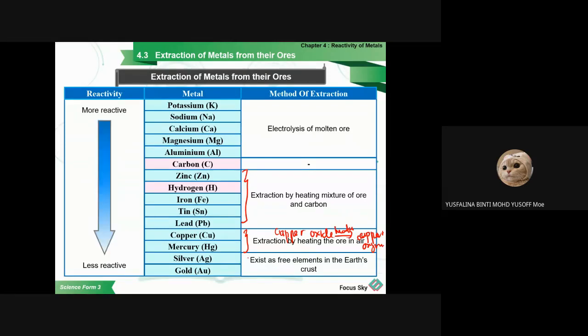But for silver and gold, they exist as elements, so you don't need to extract them. You need to remember: for those more reactive than carbon, we use electrolysis. For those less reactive than carbon, until plumbum, we use the reduction process by using carbon. And copper and also mercury, because they are very less reactive, we just burn them in the oxygen, then we produce the metal already. The oxygen is just eliminated.